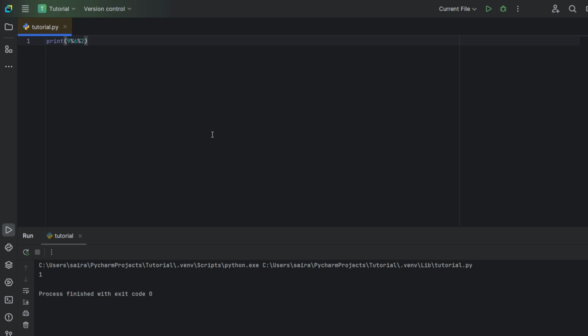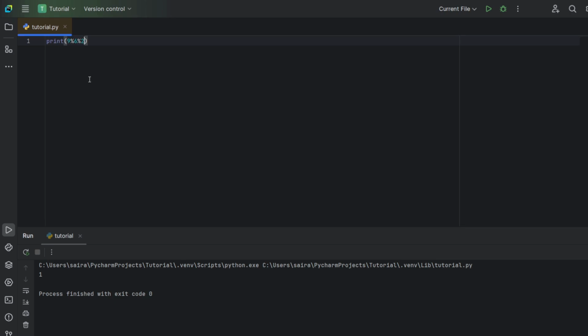But if we do it from right to left, 6 modulo 2 gives us 0 and 9 modulo 0 gives a fatal error as no number can be divided by 0. Therefore, from this, we come to a solid conclusion that the modulo operator has left-sided binding.